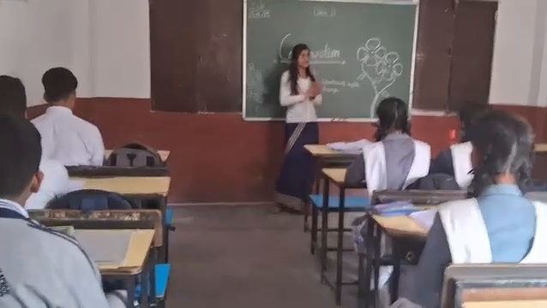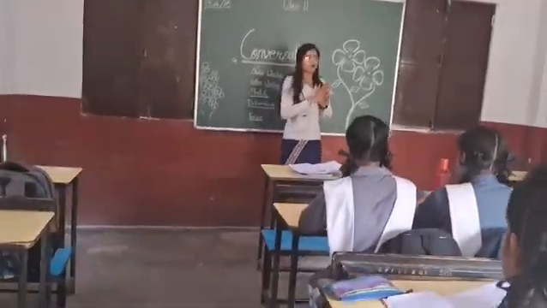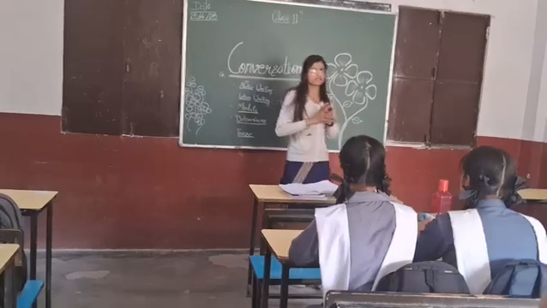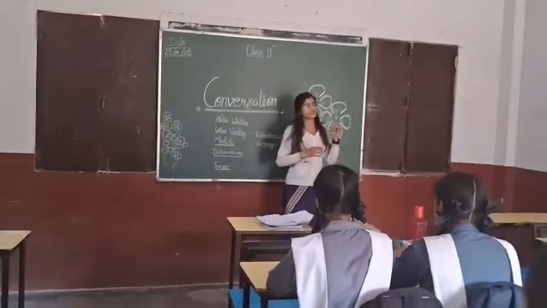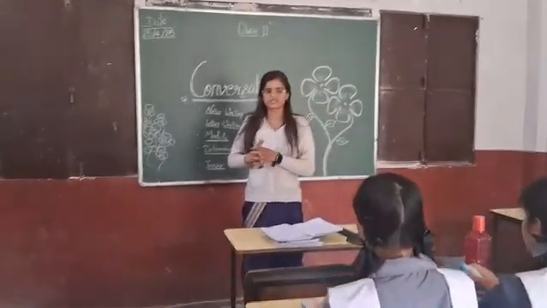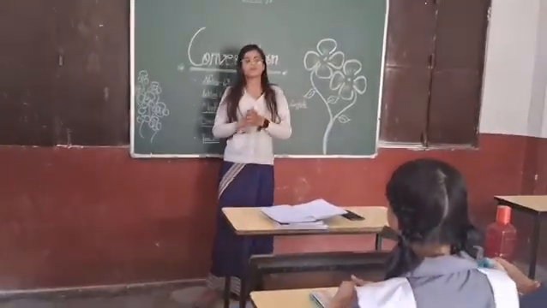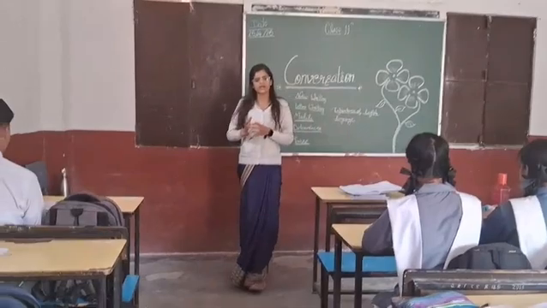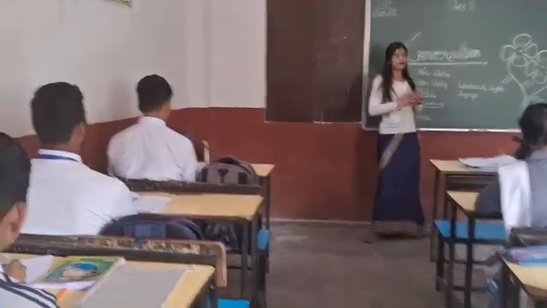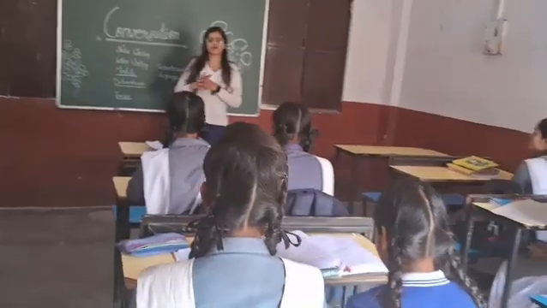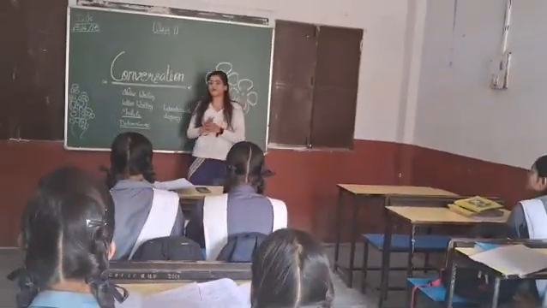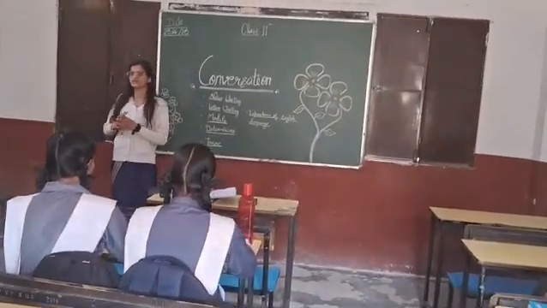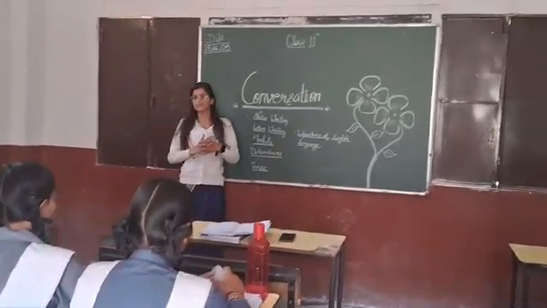Okay. Now can you tell me about tenses? How many kinds of tenses are there? I will tell you, there are three kinds of tenses, and each tense is divided into four parts. Three tenses: present tense, past tense, and future tense. The first one, present: present indefinite tense, present continuous tense, present perfect tense, present perfect continuous tense. Then past tense: past indefinite, past continuous, past perfect, and past perfect continuous. Then future tense: future indefinite, future continuous, future perfect, and future perfect continuous.